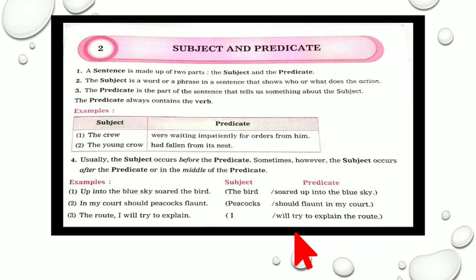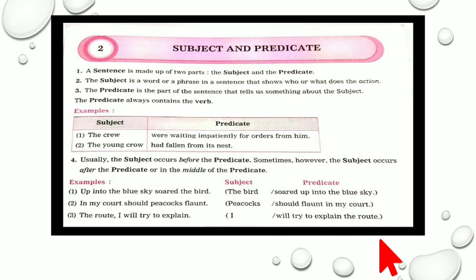Peacocks. Taking into consideration the third example, "The root, I will try to explain." Who will try to explain? I will try to explain. So here the subject again is "I", and "will try to explain the root" is the predicate.